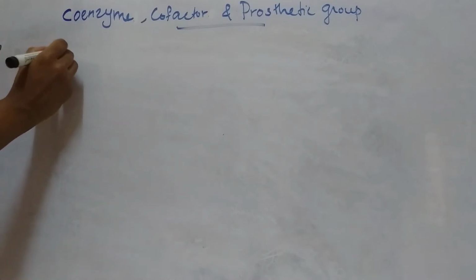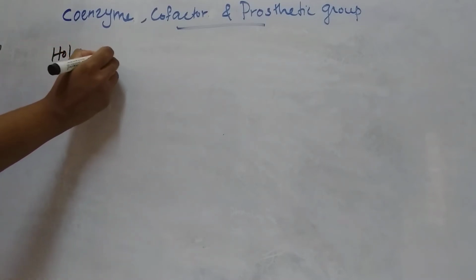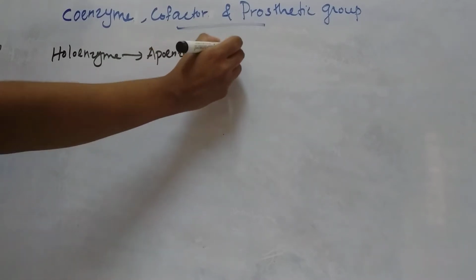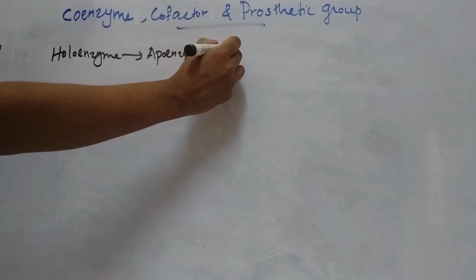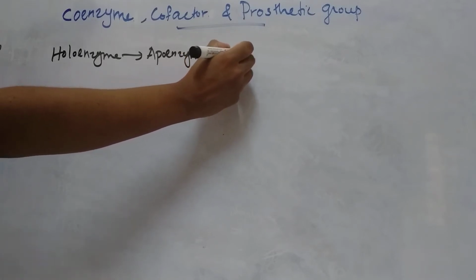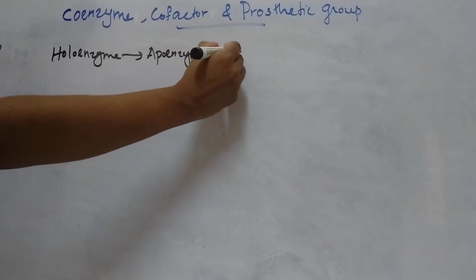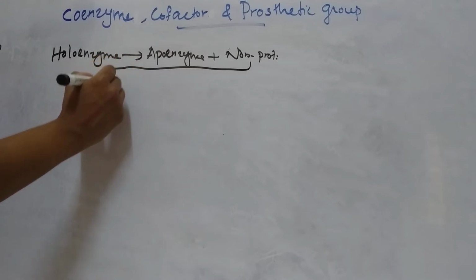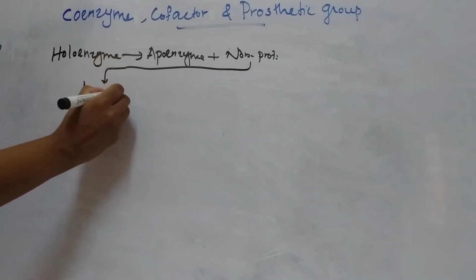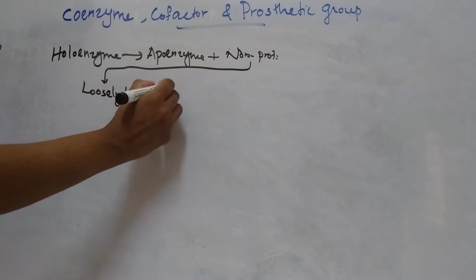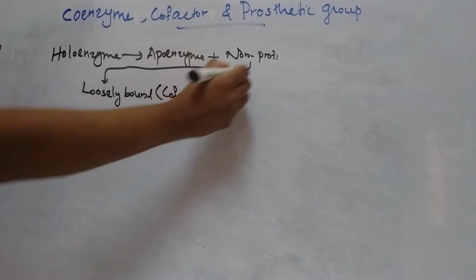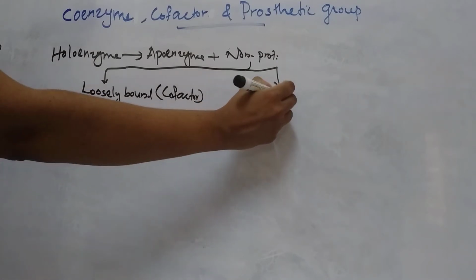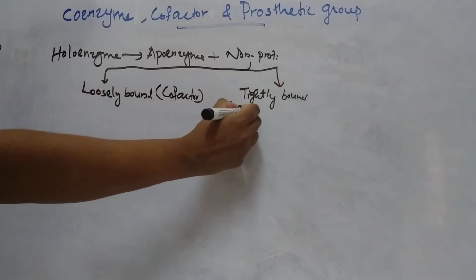So, holoenzyme, apoenzyme. If the non-protein part is loosely bound, it is cofactor. If the non-protein part is tightly bound, it is known as prosthetic group.